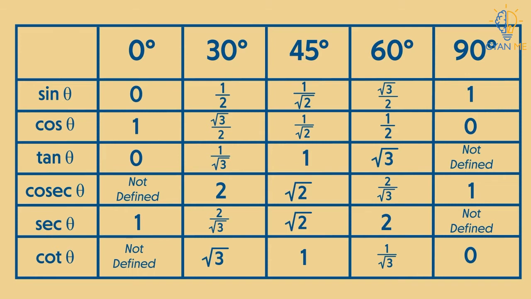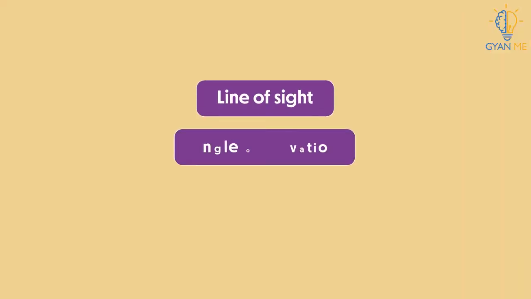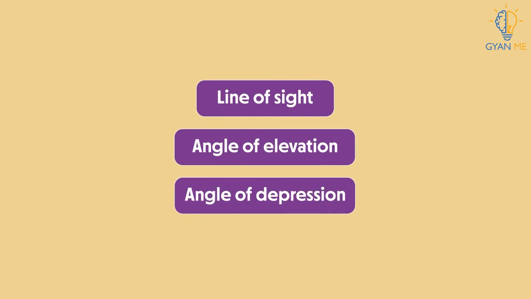Today, let us look at three more interesting concepts in trigonometry. They'll help us to solve various problems. They are line of sight, angle of elevation, and angle of depression.